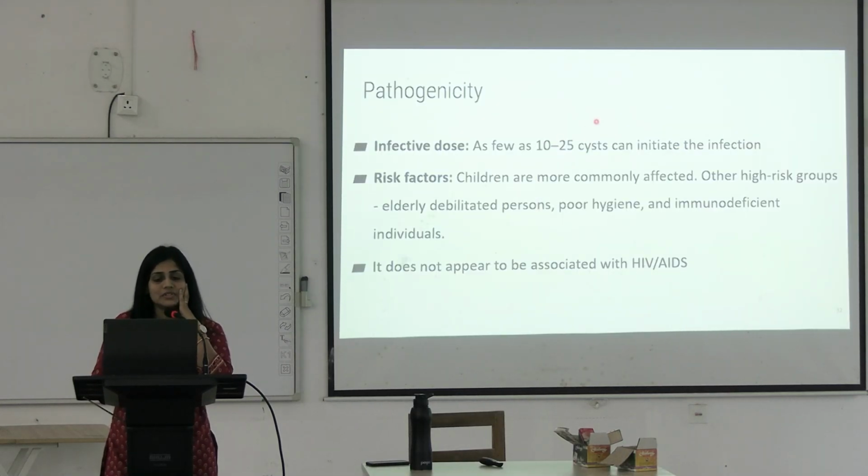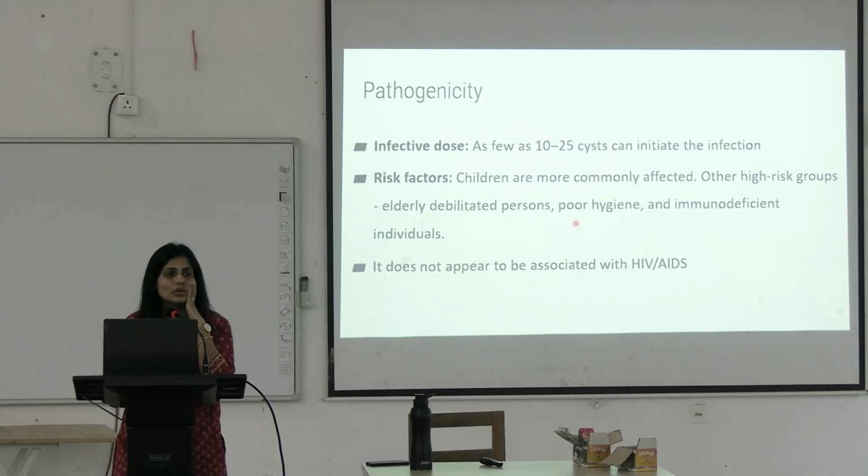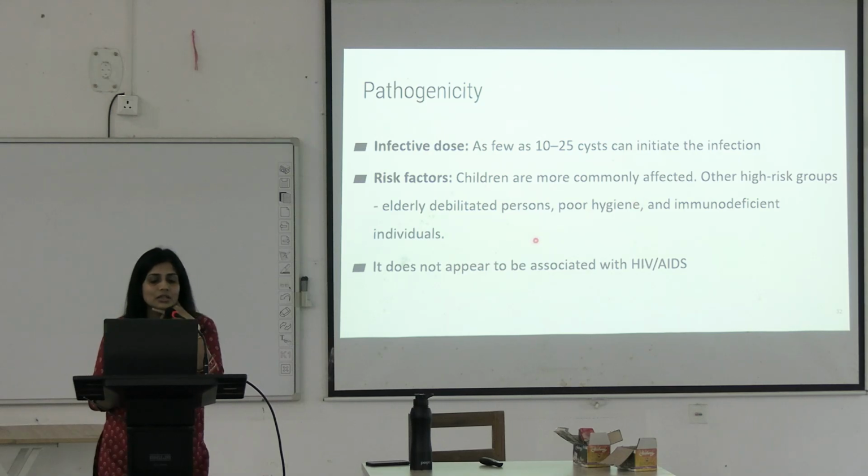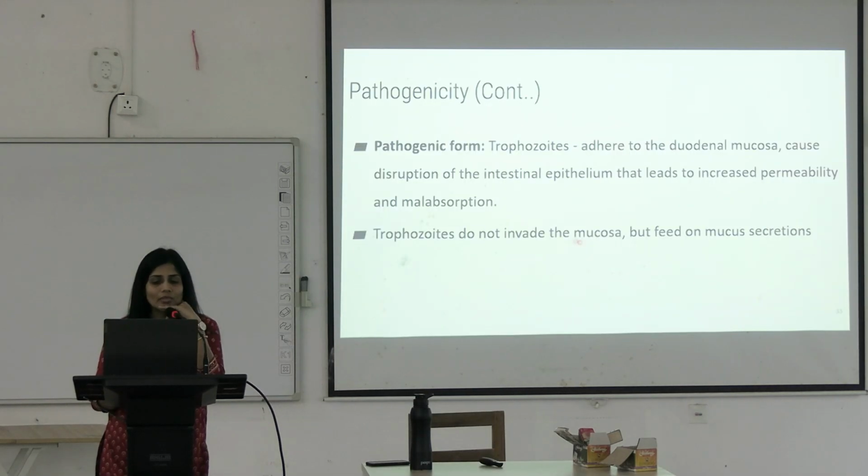About 10 to 25 cysts can cause the infection. What are the risk factors? Poor hygiene, debilitated patients, immunodeficiency, but they are not restricted to HIV. Trophozoites, you can see they are adhering to the duodenal mucosa, causing destruction of the intestinal epithelium, but they do not cause any invasion.